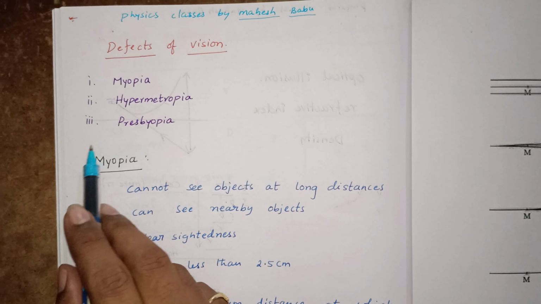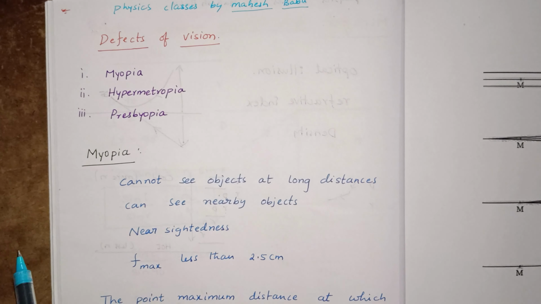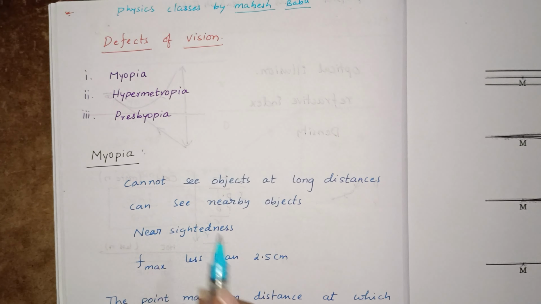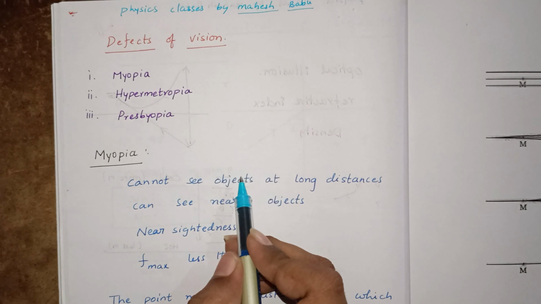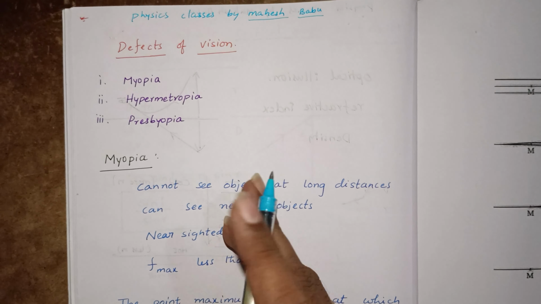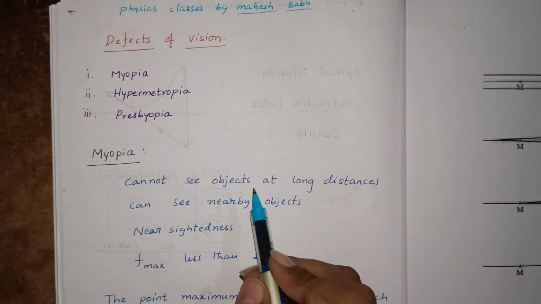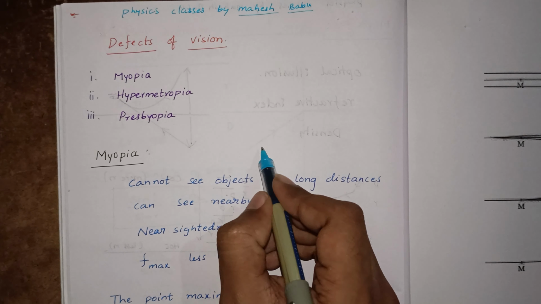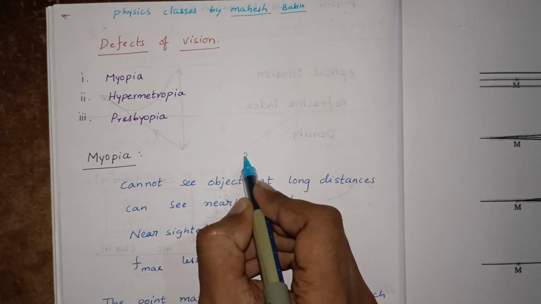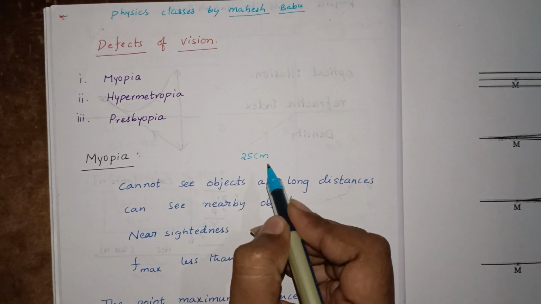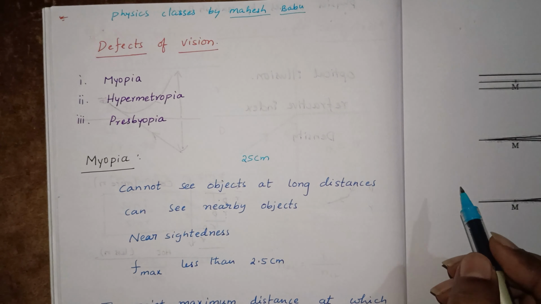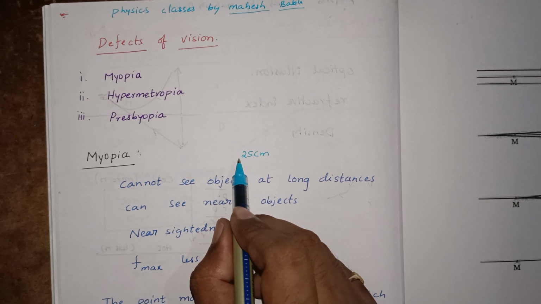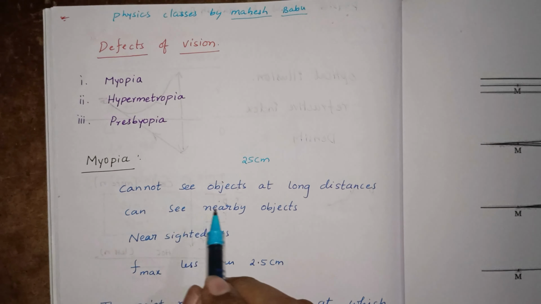Myopia means, generally every human being can see every object from 25 centimeters to all the distances.